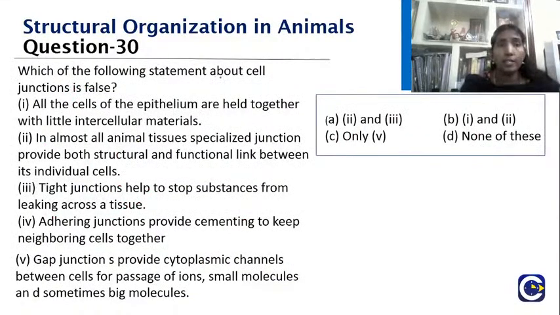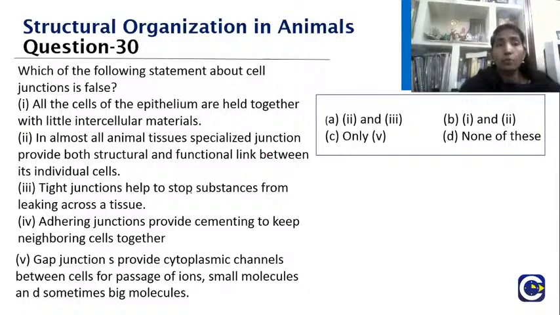Which of the following statements about cell junction is false? Each cell has what is called a junction. There are many types of junction. Here one of the statements is false, and we are going to find out which. Let me read through. All the cells of the epithelium are held together with little intercellular materials. In almost all animal tissues, specialized junctions provide both structural and functional links between individual cells.